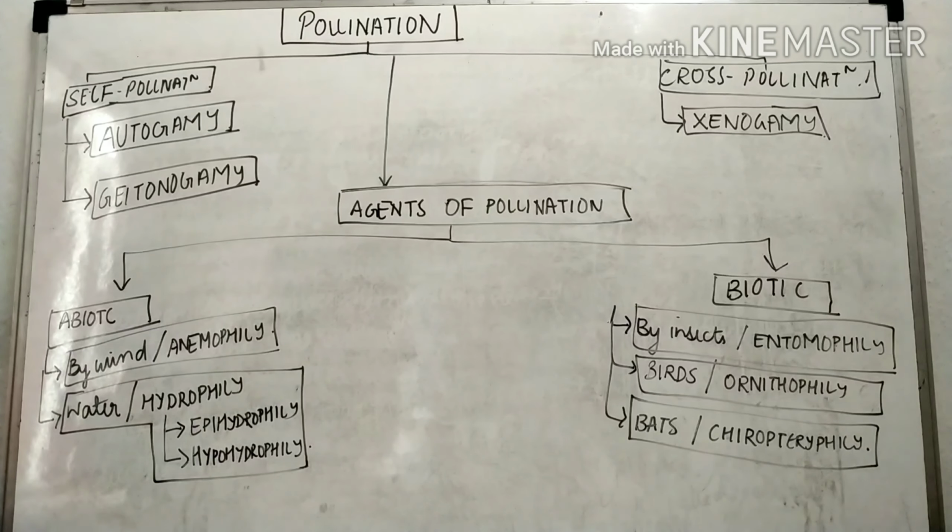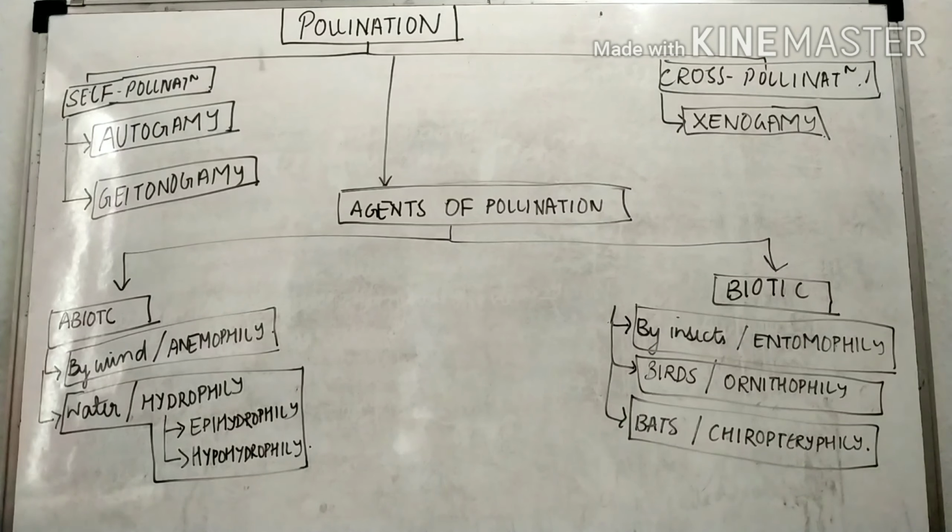Self-pollination is the transfer of pollen grains from anther to stigma in the same flower or in the same plant. Self-pollination is also divided into two aspects. The first one is autogamy and the second one is geitonogamy. The next is cross-pollination. Cross-pollination is the transfer of pollen grains from anther to stigma of one flower to another flower. And cross-pollination is broadly classified into only one aspect. The name is xenogamy. As I said, self-pollination is classified into two aspects: the first one is autogamy and the second one is geitonogamy.